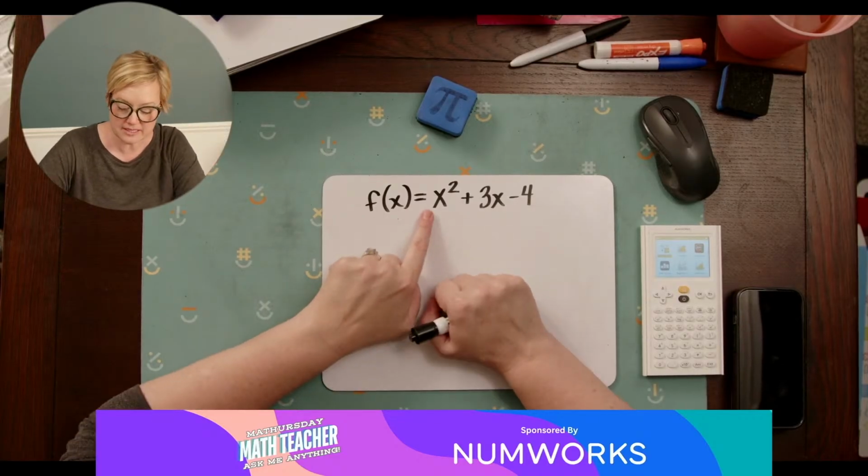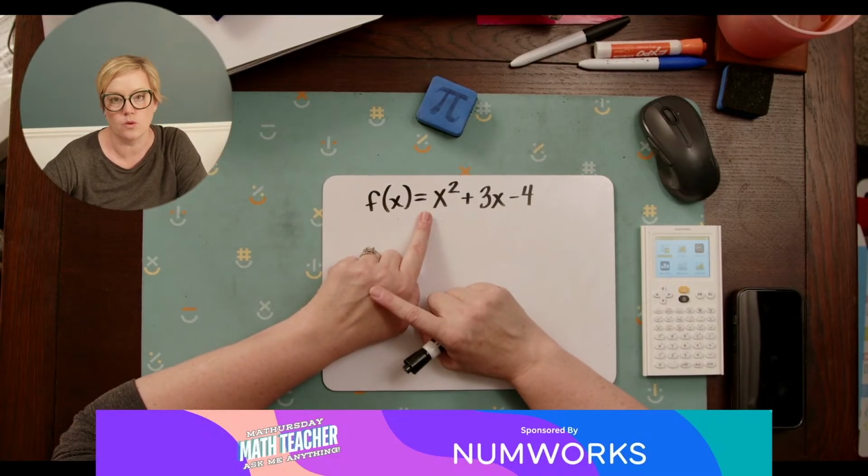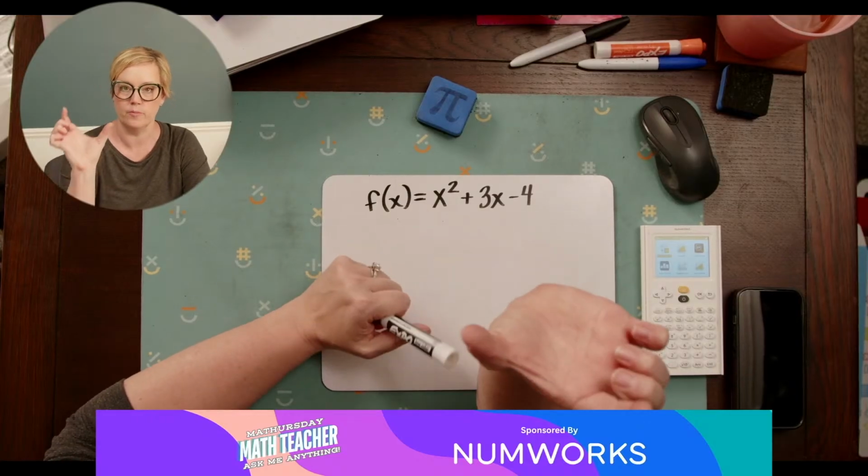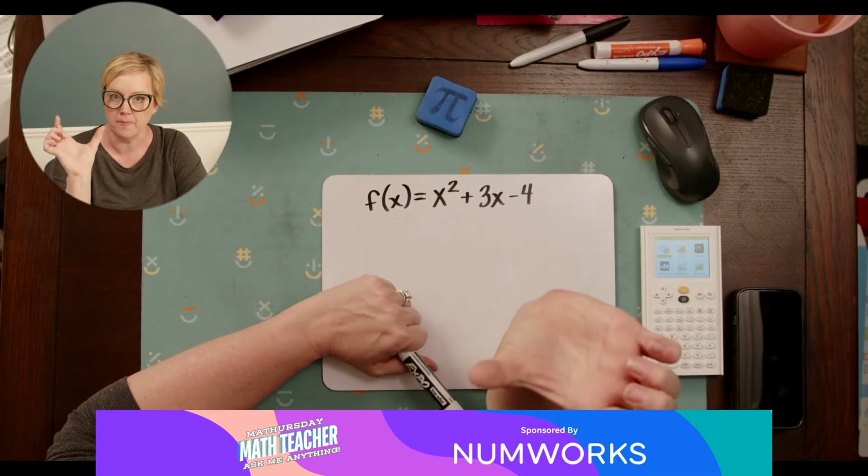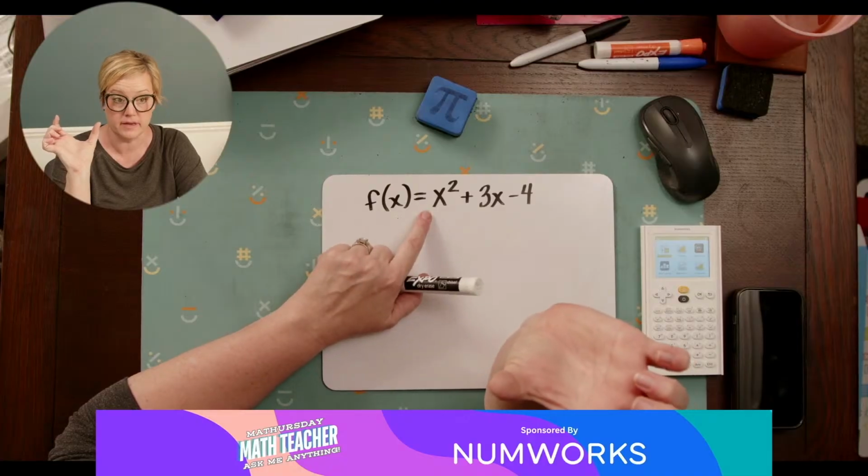So in this case, this first leading coefficient is a 1. It's positive, so that means that it's opening up. So it's like a cup. You can fill it up. It's opening up because this is positive 1.